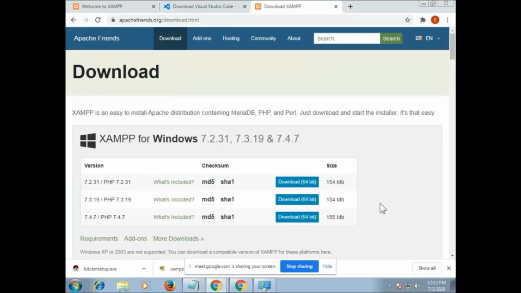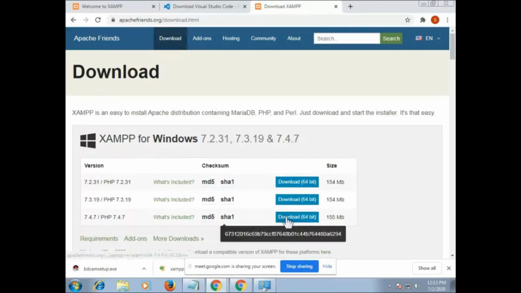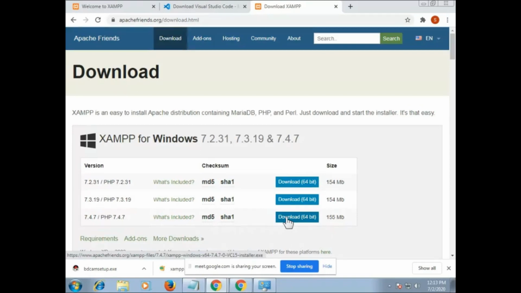So see, there are three versions that I can see on my screen. We have 7.2.31, 7.3.19, and 7.4.7. So what is my suggestion? That you select the last one, because this is the latest version of XAMPP and it will include all the features that the two versions will not have. So select the third version because this will consist of all the features. My request is that you download this one.